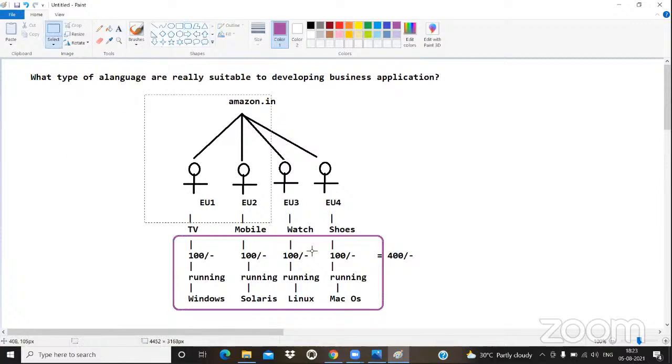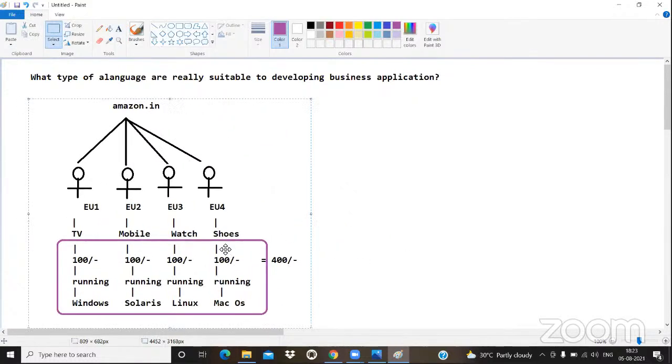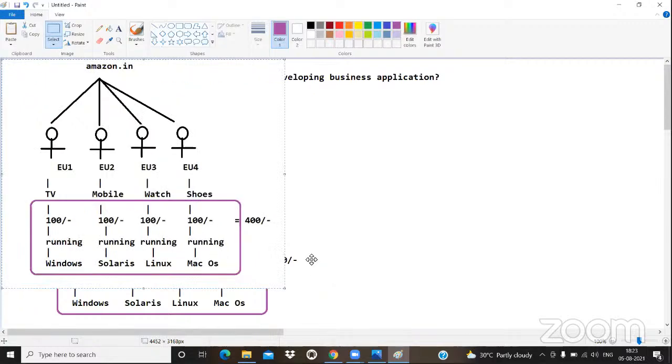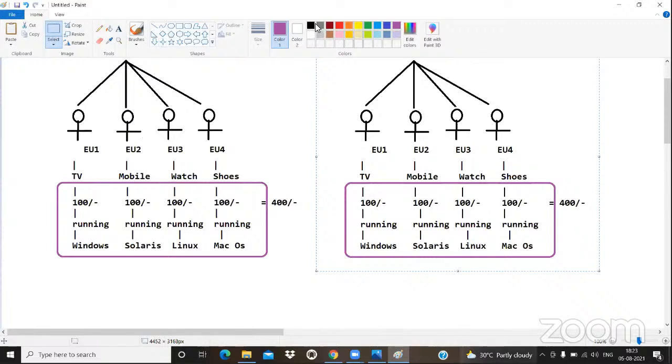If the application is not running in all operating systems, for example, the Amazon.in application only runs in Solaris, but not in Mac OS, not in Linux, and not in Windows. Then please tell me, my dear guys, will Amazon.in deliver the product to all the customers? No. Why not all 4 customers?